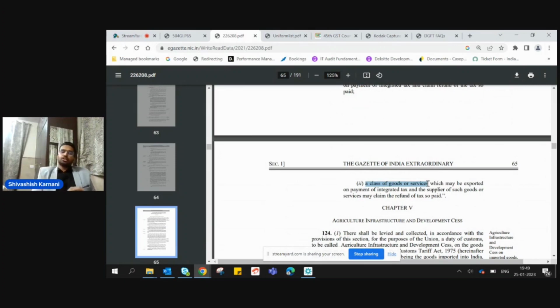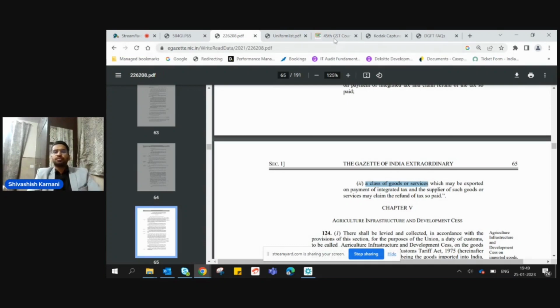So either it should be a class of persons, or it should be a class of that particular goods or services that is going to be eligible for the IGST refund route. Now, we are going to discuss the likely persons who are going to be notified for the purpose of IGST refund route, and all other persons would be eligible only for the LUT route. So, who are going to be the likely persons? For that, there should be some authentic source available with us.